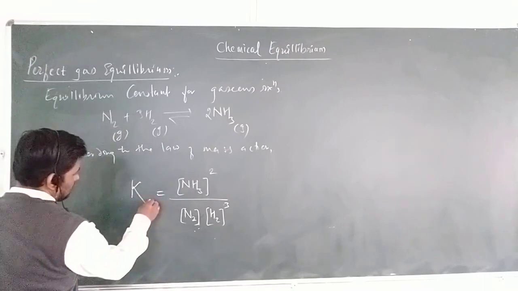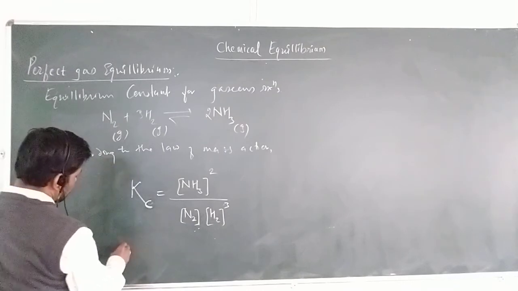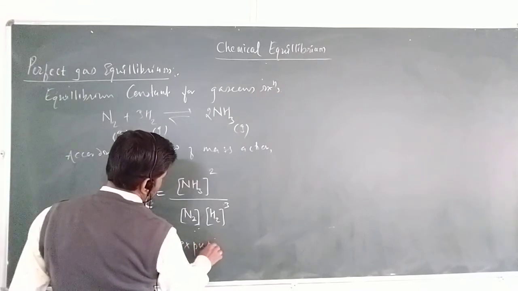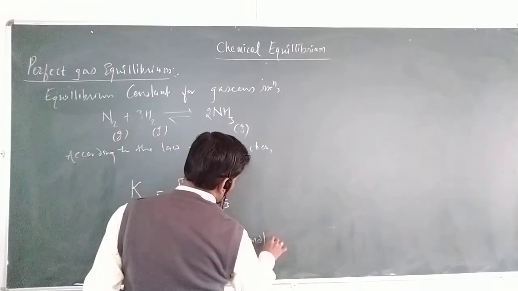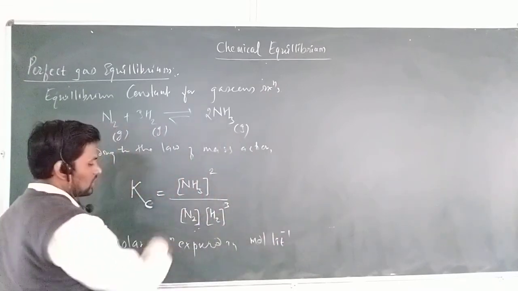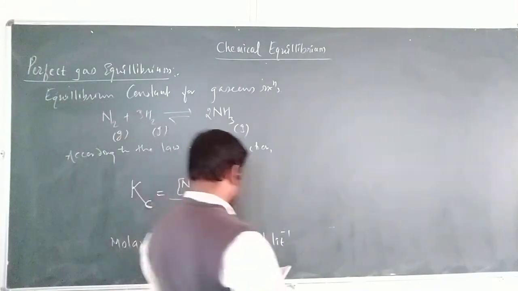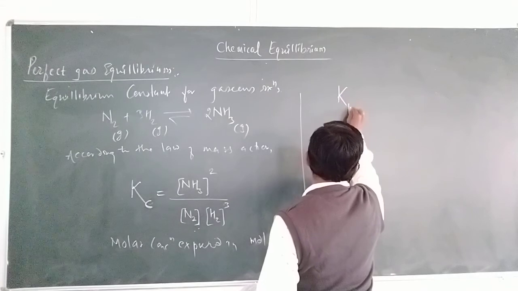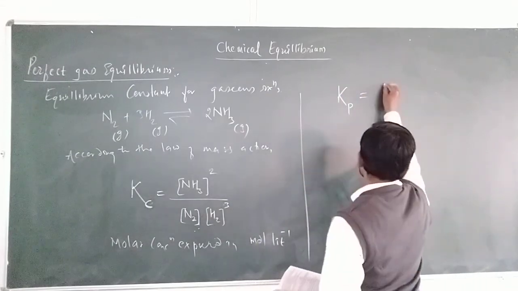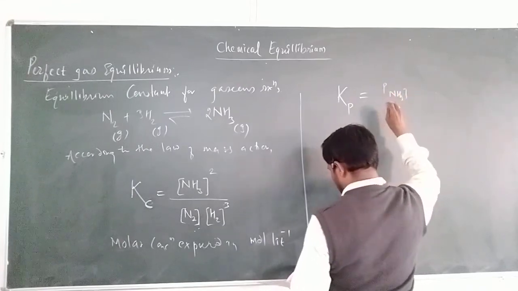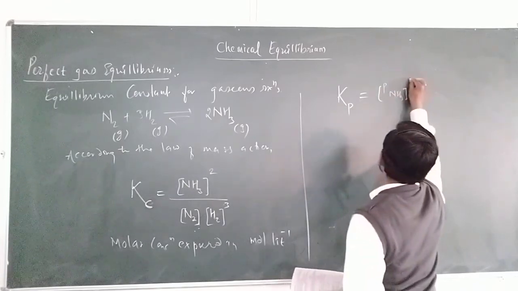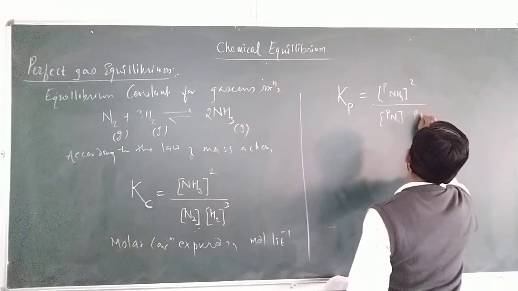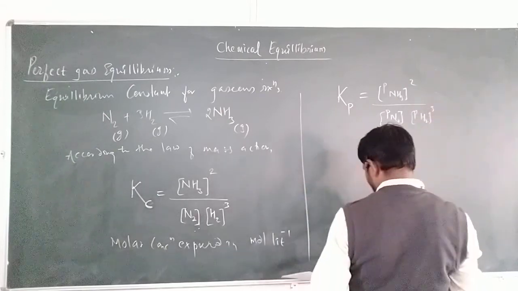Here the concentration is expressed in molar concentration, mole per liter, as for a solution. But if the reaction takes place in terms of pressure, for a gaseous reaction, the equilibrium constant Kp can be written as the partial pressure of NH3 to the power 2 upon the pressure of nitrogen to the power 1 and the pressure of hydrogen to the power 3.